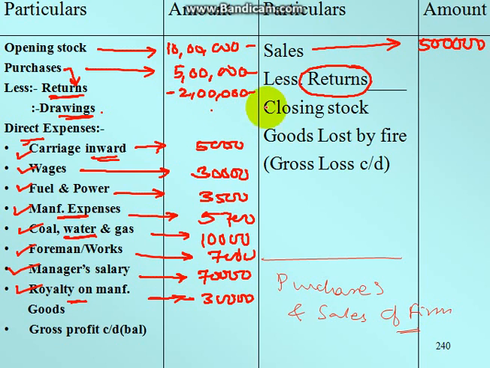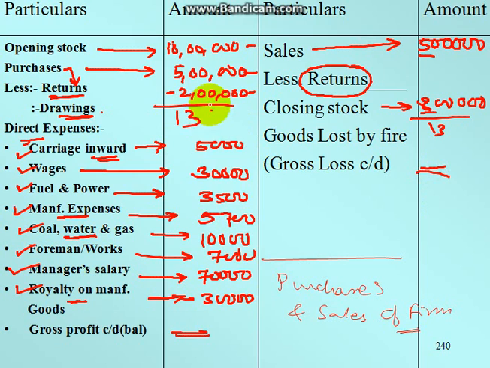Rest onwards, here closing balance should be matched. Say for example 10 plus 5 minus 2 is 13. So here closing stock should be 8 lakh rupees, in order to match 5 plus 8, that is 13. So these two sides should be matched, reducing the expenses, and gross profit is calculated over here and gross loss is calculated over here.